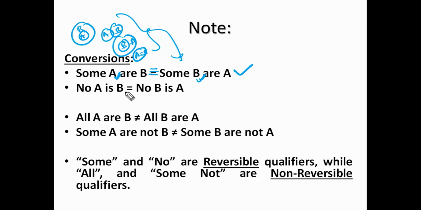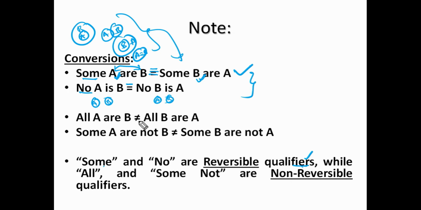Okay. Next, no A is B and no B is A. For this one we have a single diagram, that is A and B separate circles. For this one also the same, A and B separate circles. So these two are also exactly equal. Means these two qualifiers can be reversible. So when you use these two qualifiers, subject and predicate can be interchanged. Okay. So see here, some and no are reversible qualifiers.